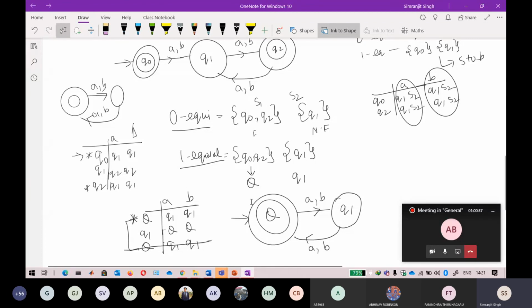Okay. So any doubt till here? If you have any doubt, ask. We will do one or two questions in the next lecture also. I also want to show you a question where the states are not reachable from the starting state, where all the states are not reachable from the starting state.